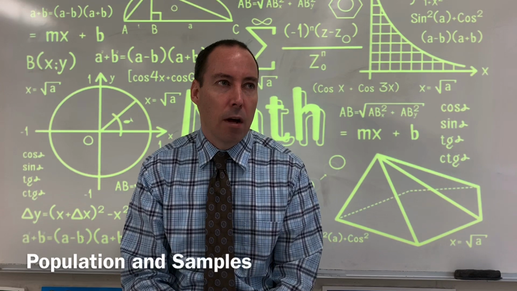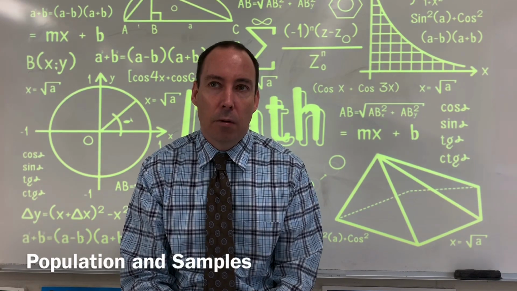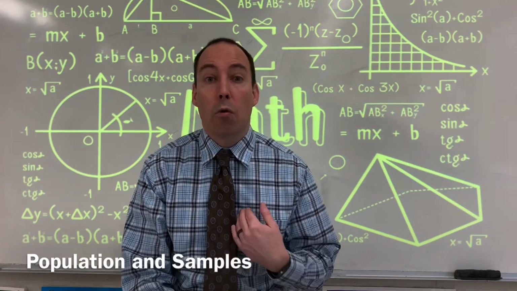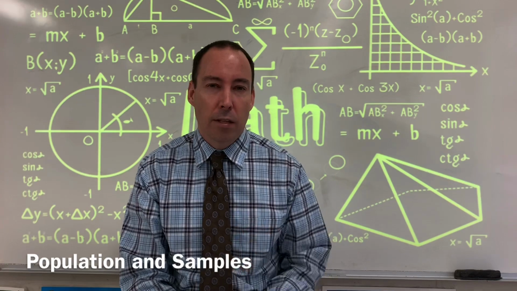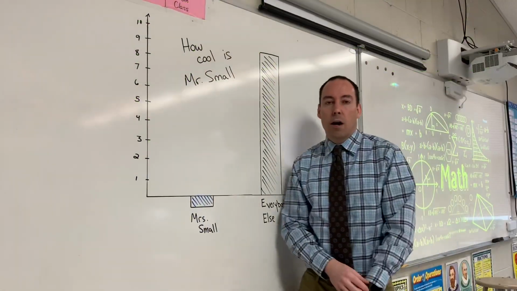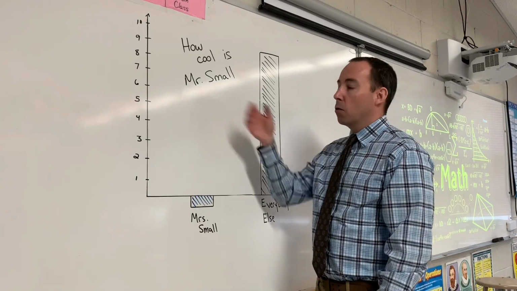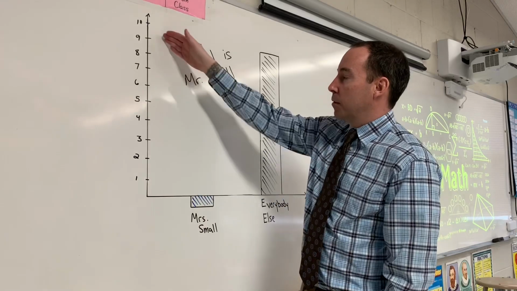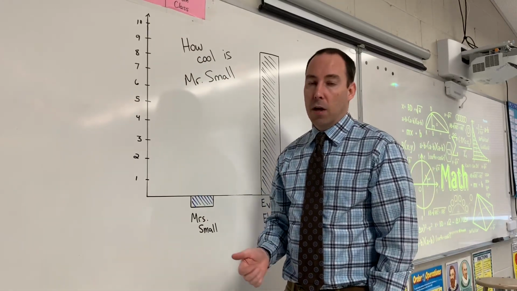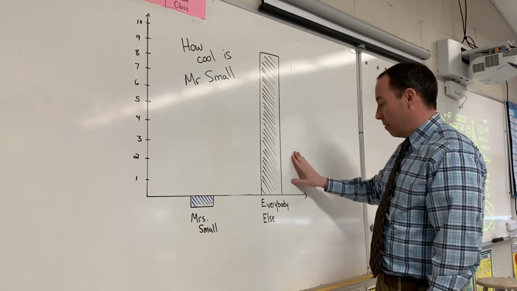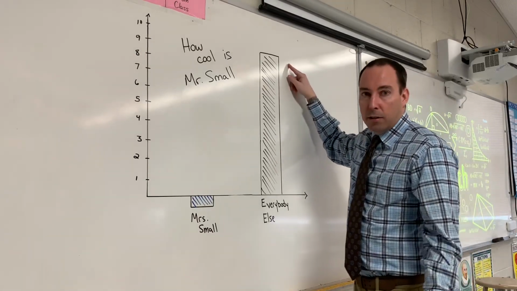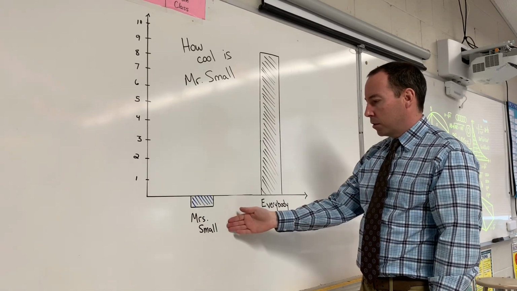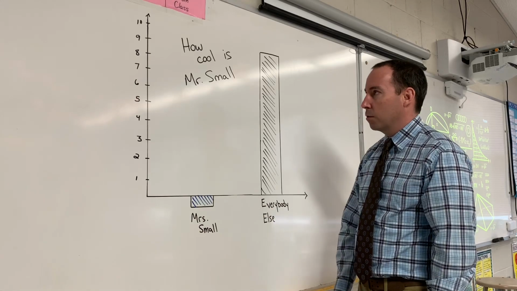Another good example of a statistical question is, let me show you. I'm going to show you a question I asked the population: how cool I am on a scale of 1 to 10. So let's look at our chart and see what the data says. As I said before, I polled the population asking how cool I am on a scale of 1 to 10, and we laid out some of our data here. You can see that we went up to 10. That would be our numerical piece of a statistical question. I'm asking different people. You can see that everybody else rated me as a 10, which naturally is going to happen. And then over here, oh, wait a minute. My wife, Mrs. Small, rated me as a -1. I'm not really sure how that could happen.